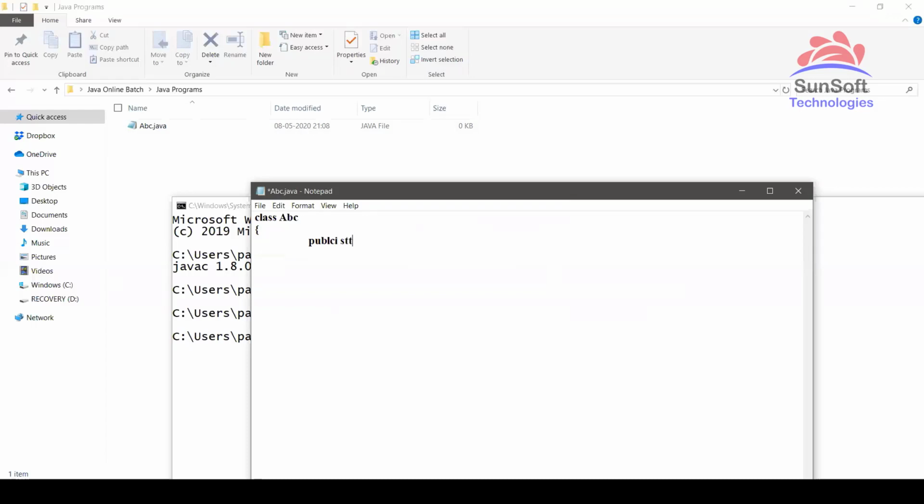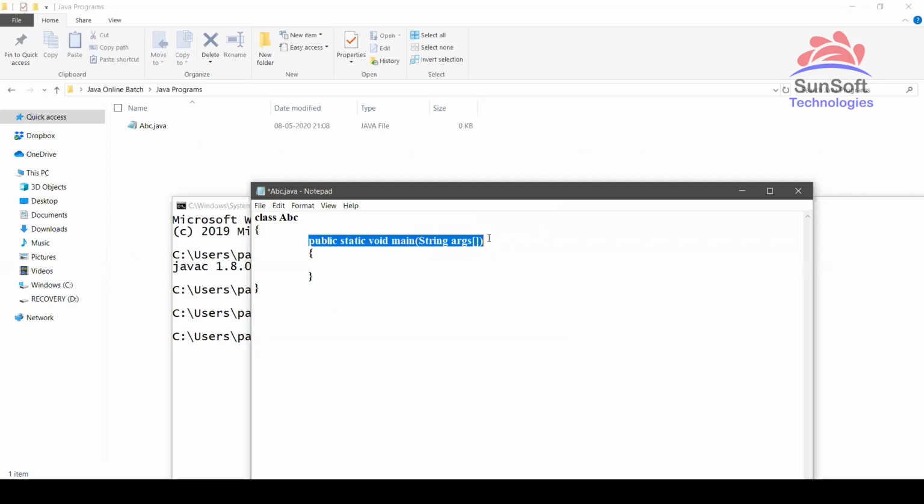And inside that, like in any programming language, execution starts from the main function. Here also we have public static void main. This is the syntax of the main function in Java. The complete description of what each keyword means and what they do, we'll discuss later. But right now, this is the complete syntax of the main function.